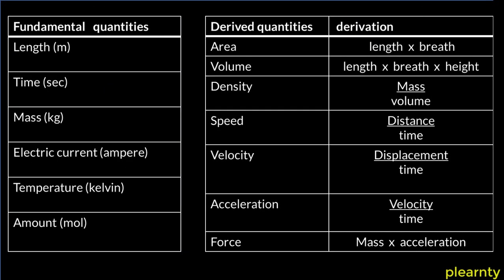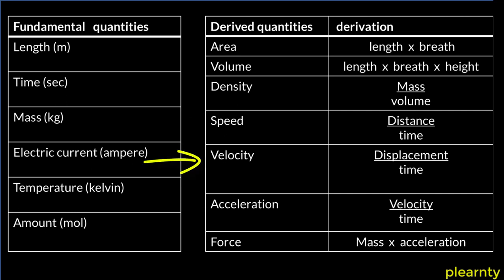So a few of fundamental quantities are your length, time, mass, electric current, temperature, amount, and so on. And you also have derived quantity that are derived from fundamental quantities. For example, if you look at area is the product of length and breadth. If you look at your volume, it's the product of length, breadth, and height. If you look at density, it is mass over volume. Speed is derived from distance and time.